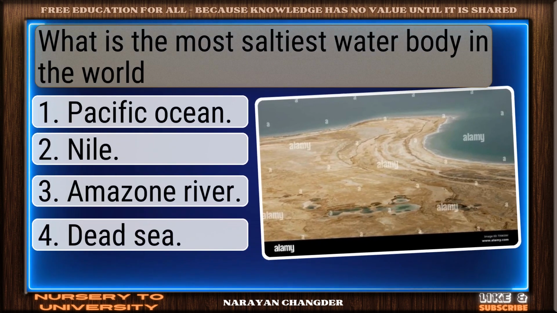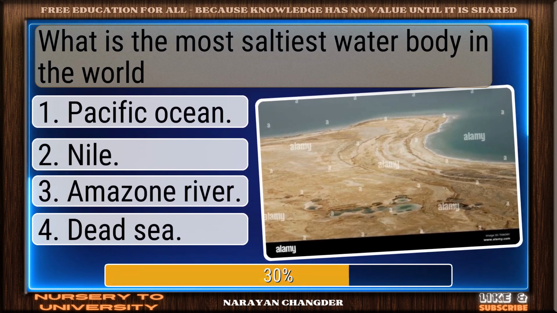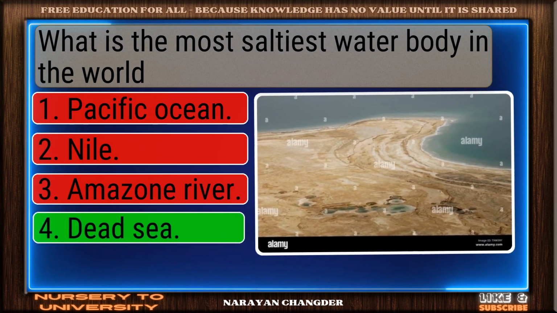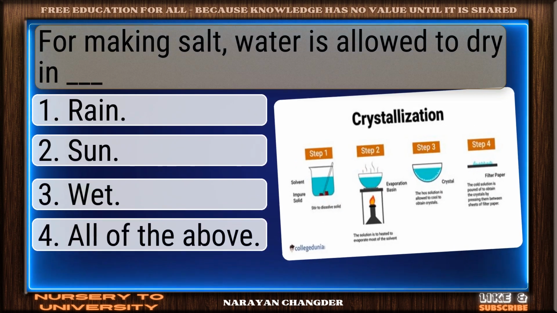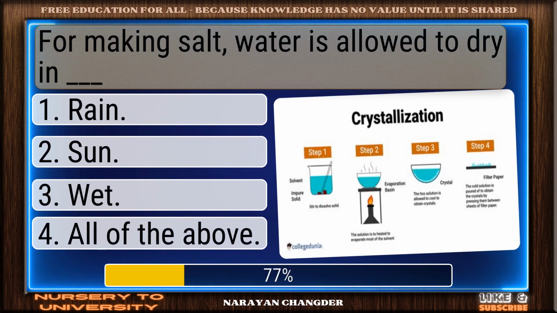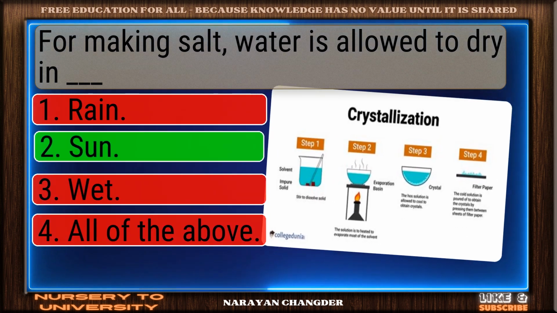What is the most saltiest water body in the world? Good job. Your answer Dead Sea works well here. For making salt, water is allowed to dry in dash. Smart pick. Sun is the correct choice.